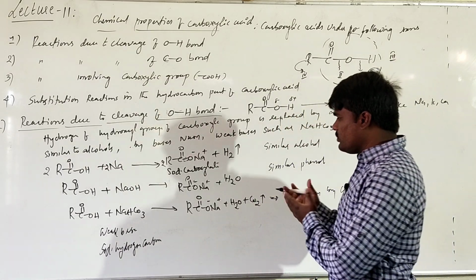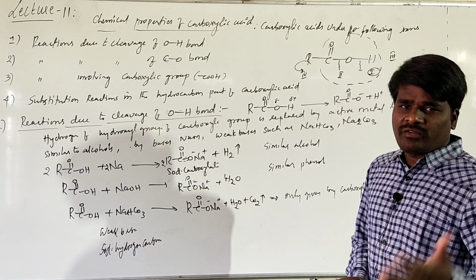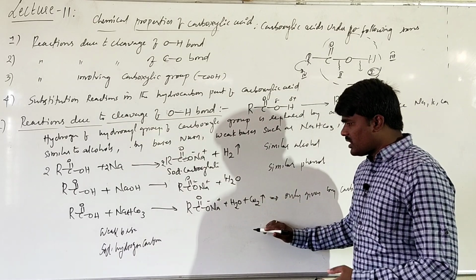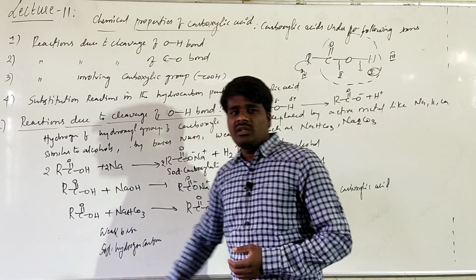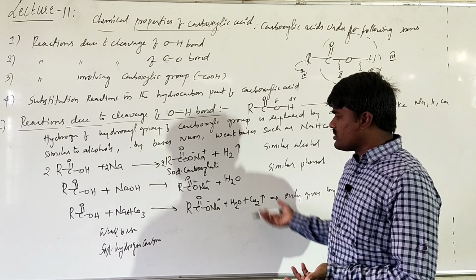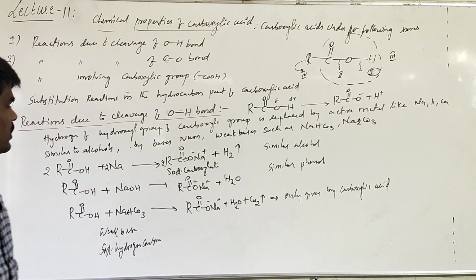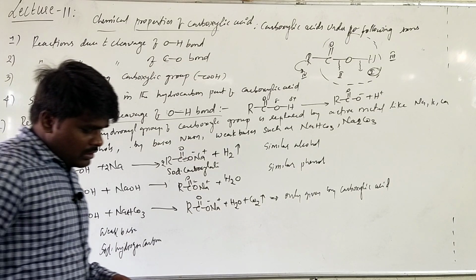Especially if you want to distinguish carboxylic acids from phenols, you just treat it with the sodium hydrogen carbonate. If it liberates carbon dioxide gas, that indicates the presence of carboxylic acid. If there is no liberation of carbon dioxide, that indicates either the presence of phenol or alcohol, we may conclude. Hope it is clear so far.